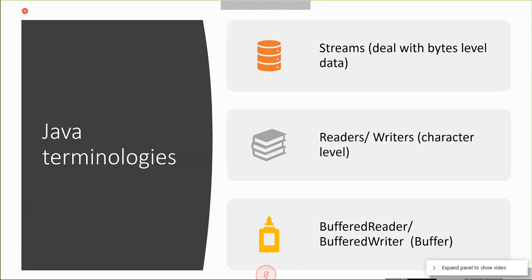The first one is streams, handling everything in terms of bytes. Then Unicode characters, that means you can translate that into alphabets. The bytes read from the disk drive or files are translated into characters.